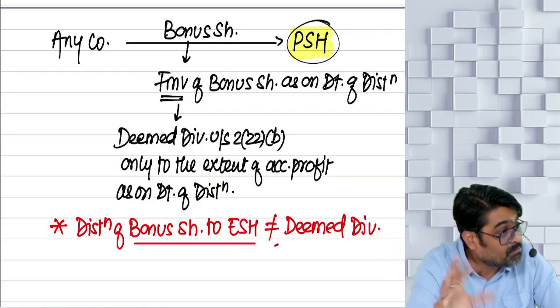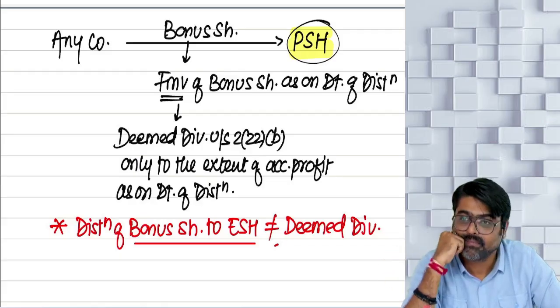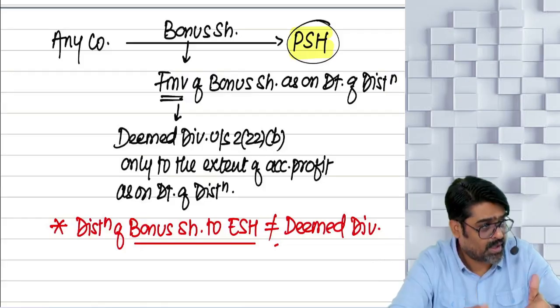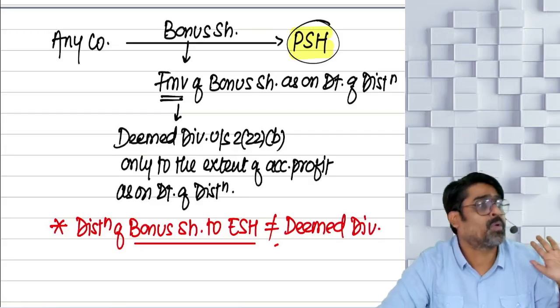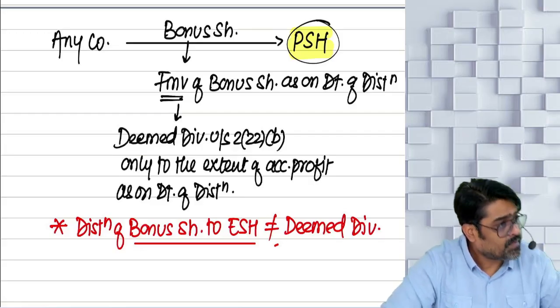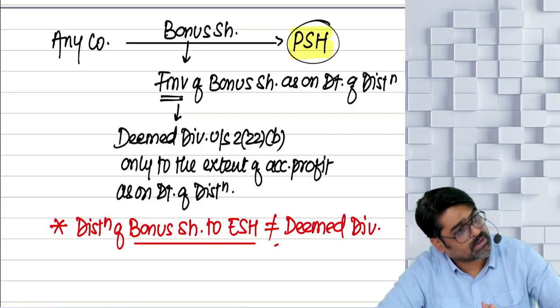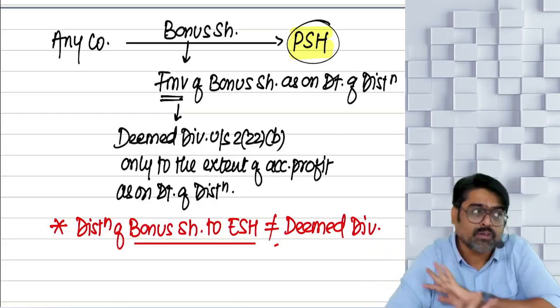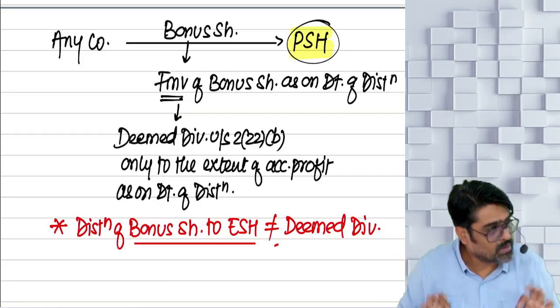Might come, might not come. Logic. If you remember, okay. Don't remember, no problem. Preference shareholders getting bonus shares: deemed dividend. Equity shareholders getting bonus: not a deemed dividend. Will you remember this?